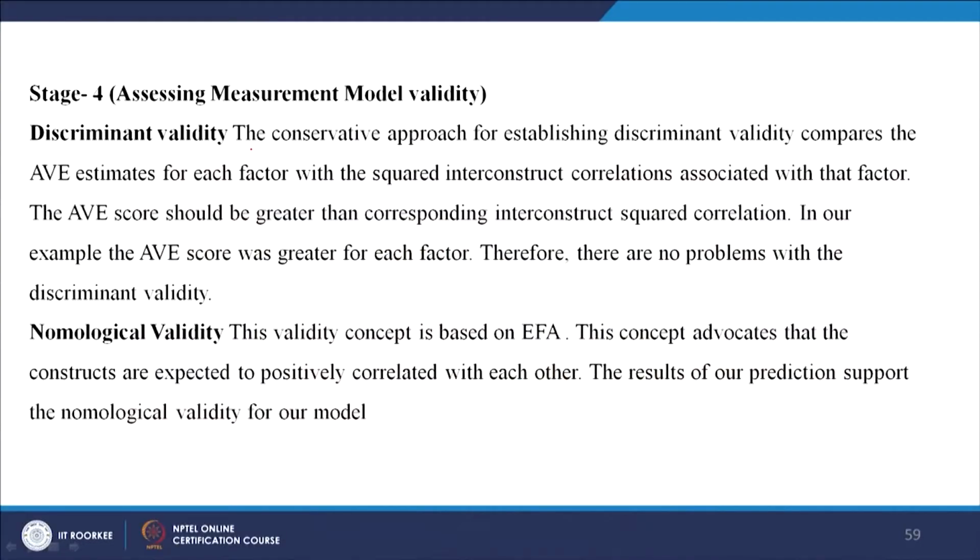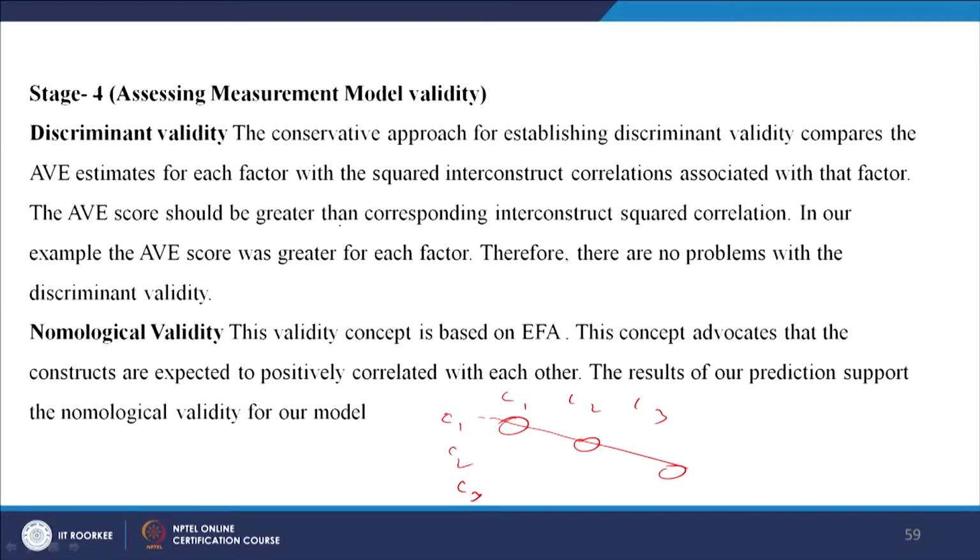Now, how will you check for discriminant validity? The conservative approach for establishing discriminant validity compares the AVE estimates, which I had shown you in the diagonal. If you take the constructs C1, C2, C3 and their AVE scores, these AVE scores should be more than the square of the correlation among the constructs. So, the AVE score should be greater than the corresponding inter-construct squared correlation. In our example, the AVE score was greater for each factor, therefore, there are no problems.